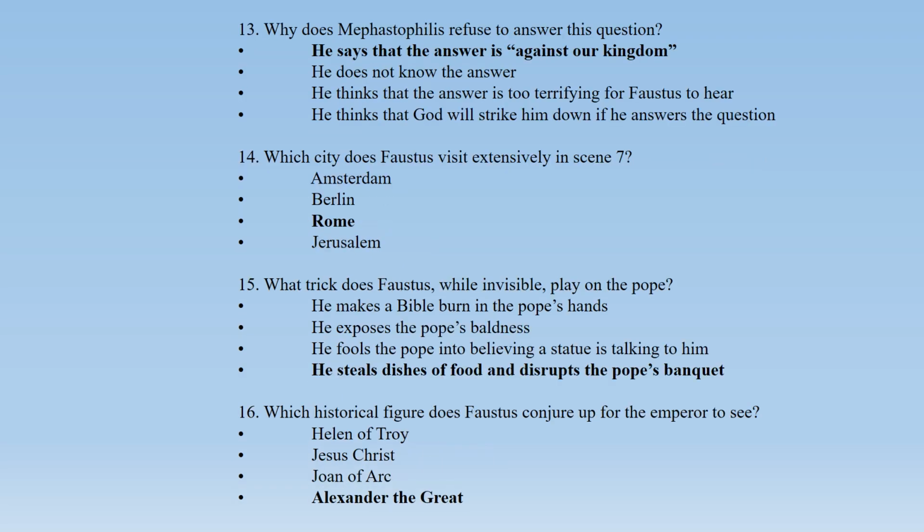Why does Mephastophilis refuse to answer this question, and what is the reason? What does he say about why he is not able to answer? He says that the answer is against our kingdom. He does not know the answer. He thinks that the answer is too terrifying for Faustus to hear. He thinks that God will strike him down if he answers the question. So the correct option is he